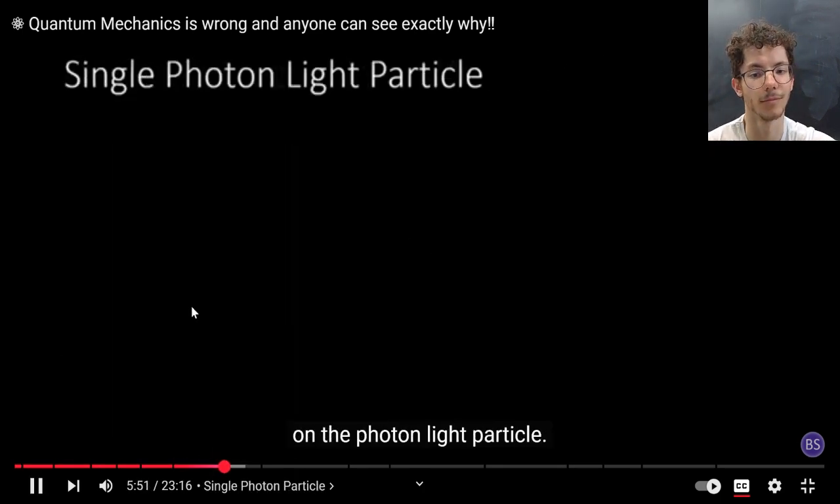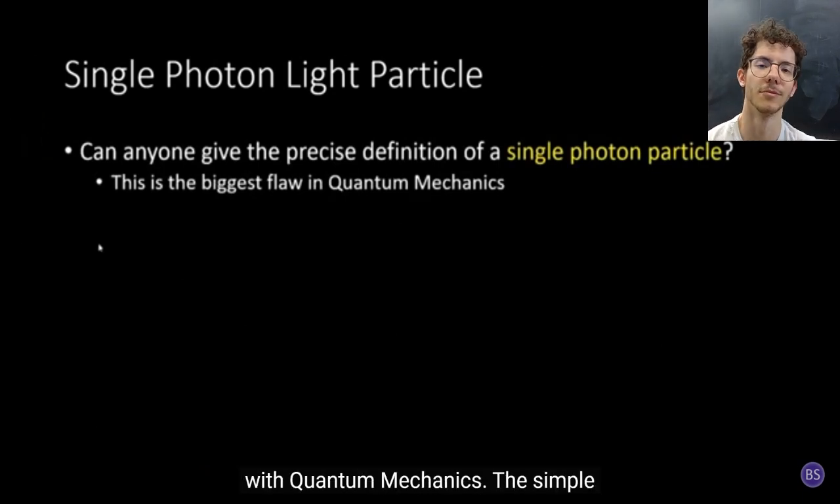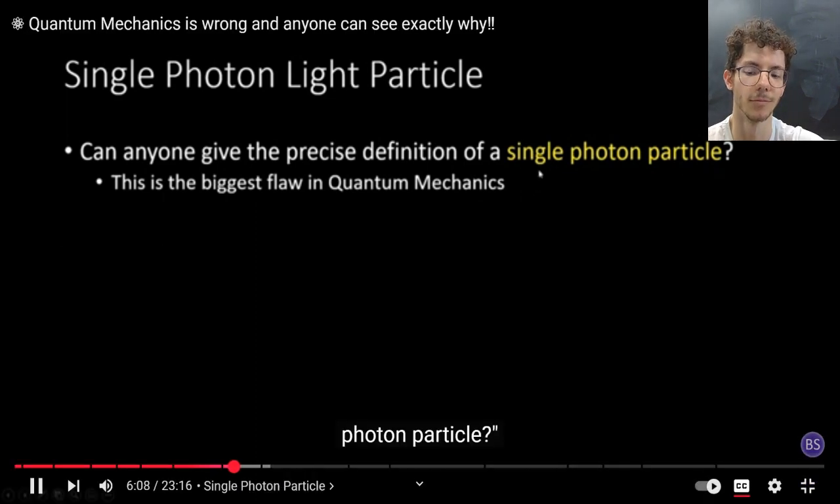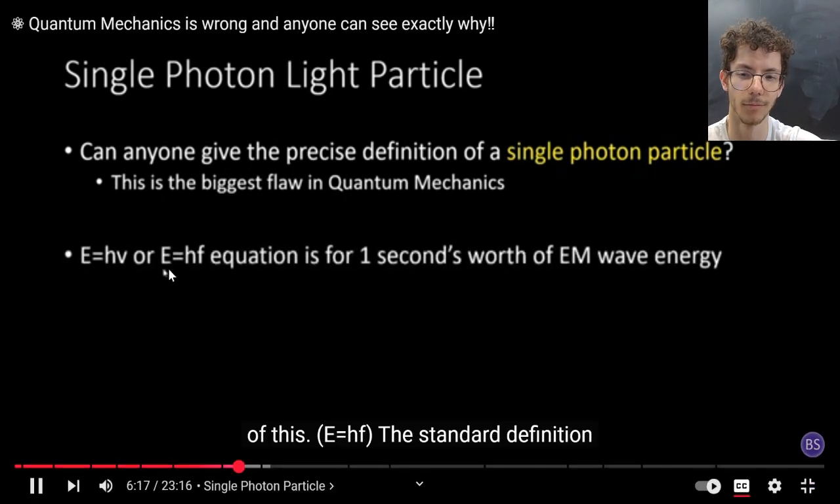So let's focus on the photon light particle. This is absolutely the biggest problem with quantum mechanics. The simple question that you can ask any physicist is, what is the definition of a single photon particle? It sounds easy enough to answer that, but I'm telling you, there is no answer because of this. Okay, so a photon is a discrete energy packet of an electromagnetic wave. So a single photon would be the minimum energy packet for an electromagnetic wave or wave packet.